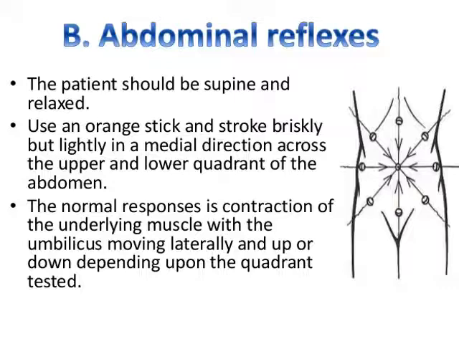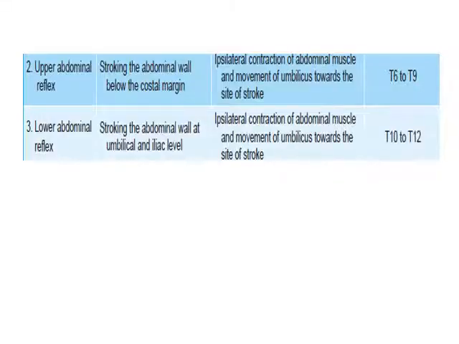The response is ipsilateral contraction of the abdominal muscles, with the umbilicus moving to the side of stroke. Ipsilateral means same side contraction of abdominal muscles and movement of the umbilicus towards the side of stroke. So this is known as abdominal reflex.